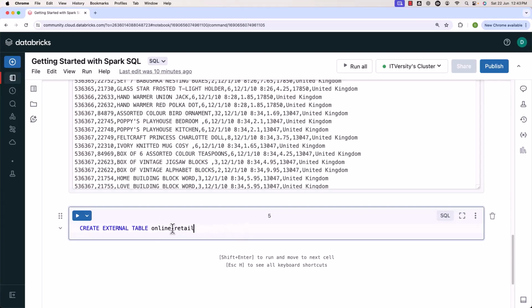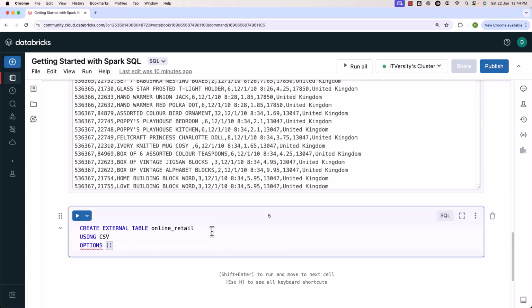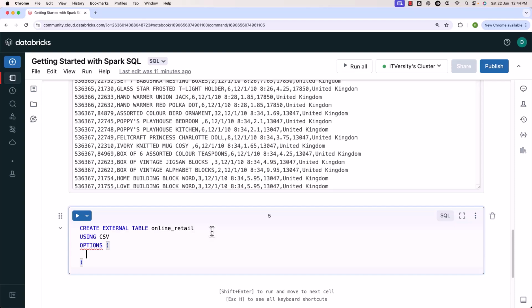After coming up with this piece of code, you have to use USING. As part of the using clause, depending upon the file format, you have to specify CSV or JSON or Parquet or any other format that is supported. In this case, our data is in CSV format, hence we should be able to say CSV like this. Then we have to use OPTIONS. As part of options, you have to specify the path, the delimiter if it is applicable. Also, if you want to infer the schema based on the data, you can use options such as infer schema as well. First, we'll start with path.